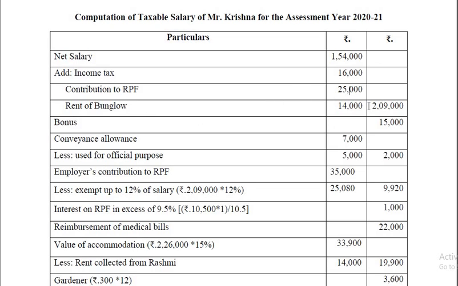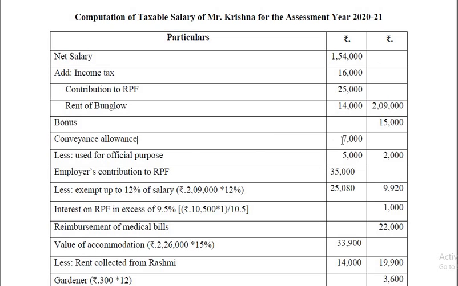Alright, rent of bungalow, it is 14,000. It's given, and therefore you have to add back all these things, and then you will get the salary before deduction, 2,09,000. Bonus 15,000 taxable. Conveyance allowance,